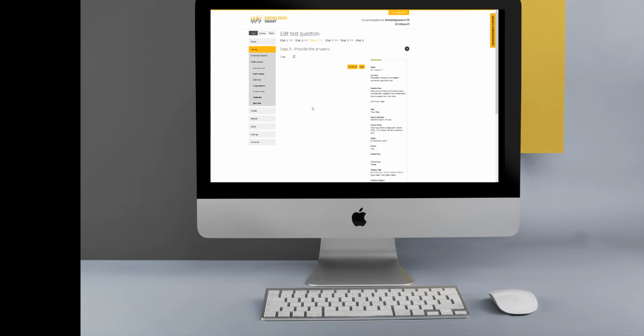Let's focus in on our first type of question, which is a true or false question. This question type is straightforward. Users must read the statement or question and decide if they think it's true or false.